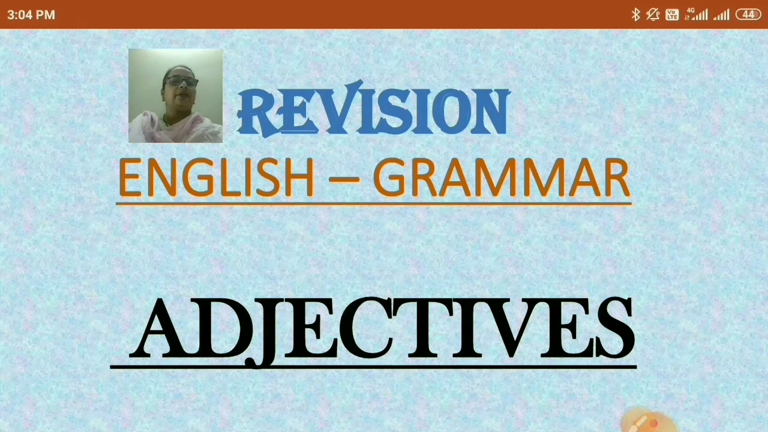Children, today we are going to learn adjectives revision. We have already covered this topic in our previous videos and we have already covered degrees of comparison, articles, kinds of sentences, nouns, punctuations and adjectives and its kinds. So today we are going to revise the chapter adjectives. Ready children? Very good.